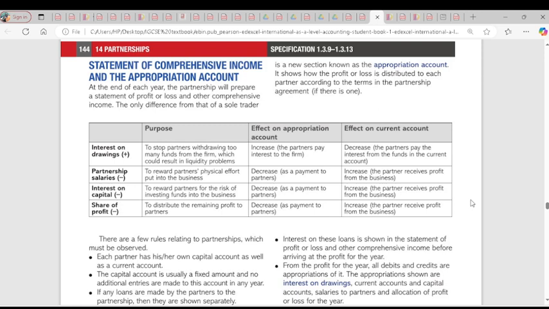Then we go to partners' salaries. For partner salary, this is a reward for putting effort physically into the business. The mental is there for everyone, but the physical one means a partner is working. That's an active partner, so that's the reward for an active partner. What is the effect on appropriation account? It decreases because payment is made from the business. Then the effect on current account, it will increase because that active partner will be getting a certain amount from the business. Is it clear?